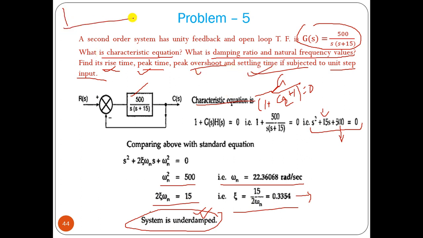If the system is overdamped, we cannot find the rise time, peak overshoot, peak time separately. The only thing we can find is the settling time, which should be 5 tau, when it reaches the steady state value.